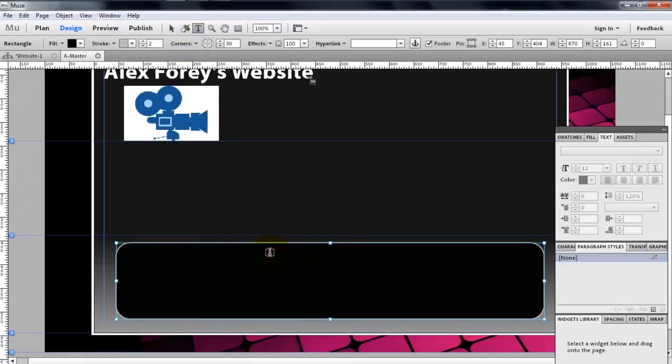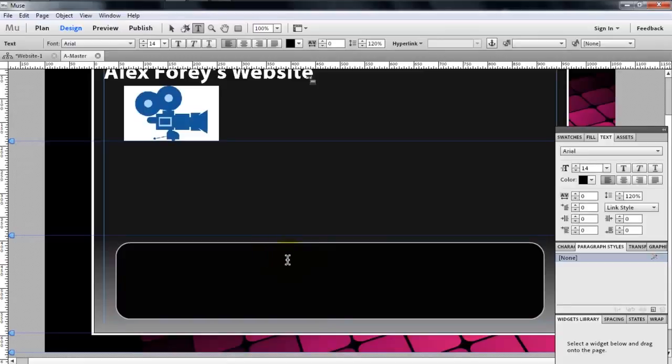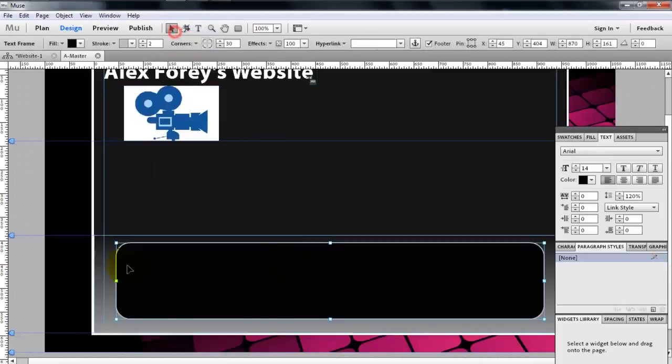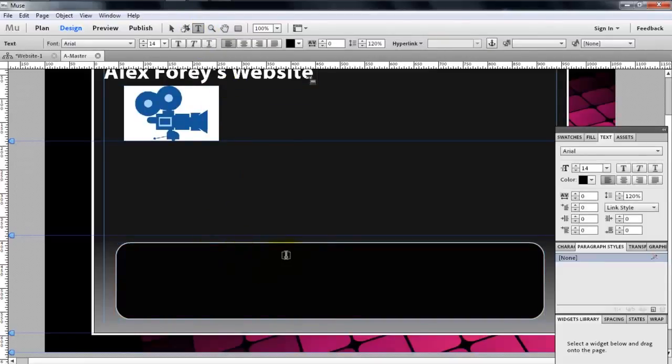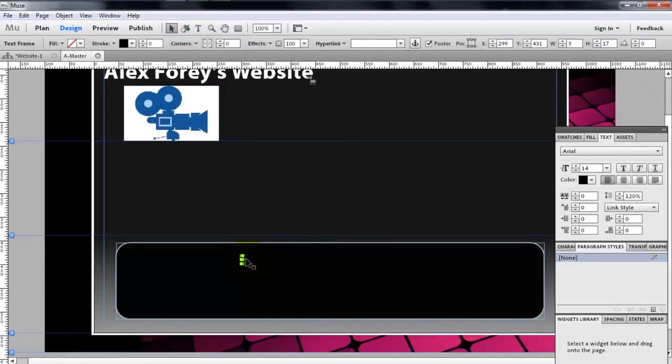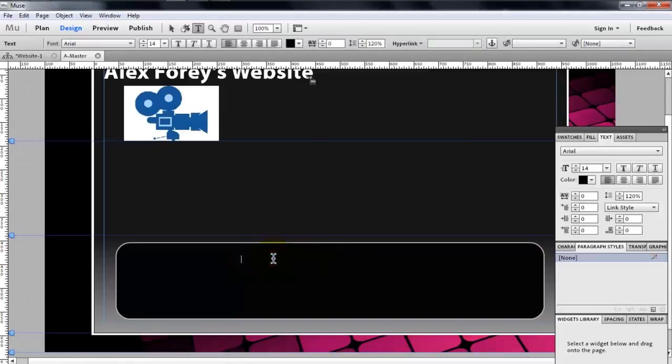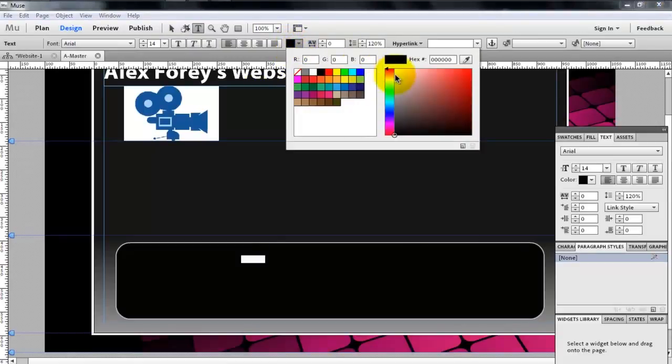Say, just type contact, it's disappeared momentarily. Actually, just type that again. Okay, so select the text tool, click and drag. Whoops, I did it again. Okay. Click and drag, and now we're going to do contact, which has completely disappeared because we need to change the color to white.